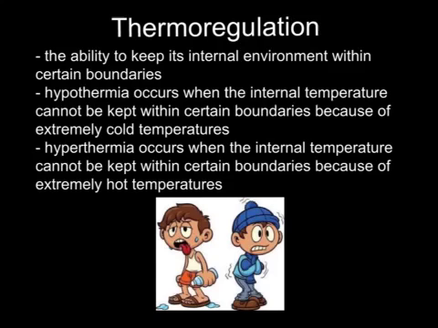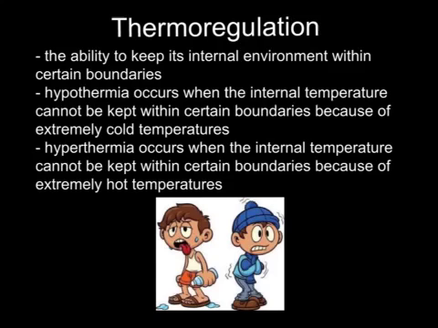A disorder, called hypothermia, can occur when the optimum internal temperature of the organism's body cannot be kept because of extremely cold surroundings. So the internal temperature is therefore decreased drastically. The same organism will also have the ability to decrease its internal body temperature when external temperatures are increased.